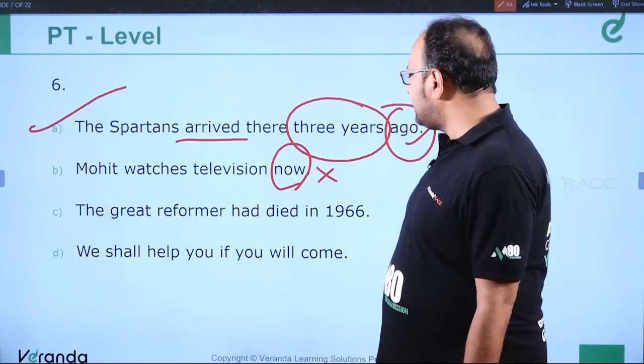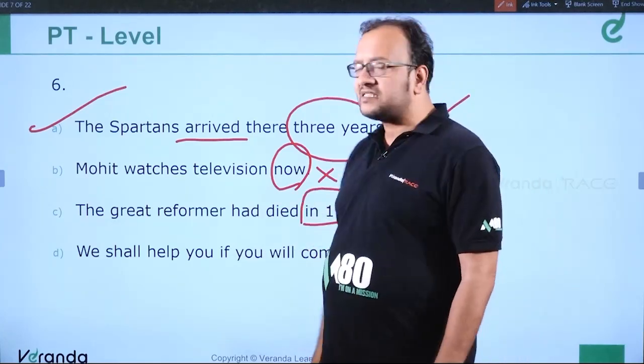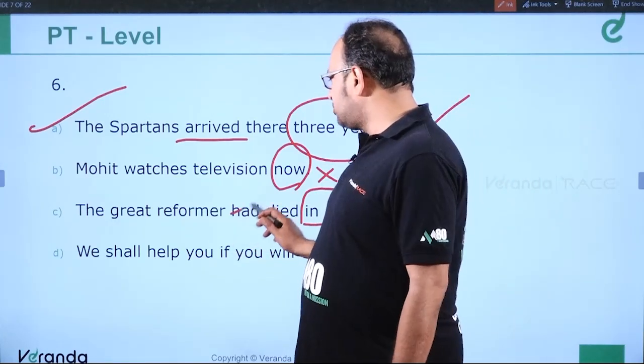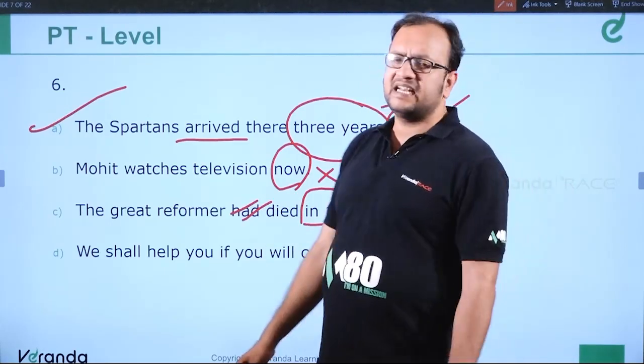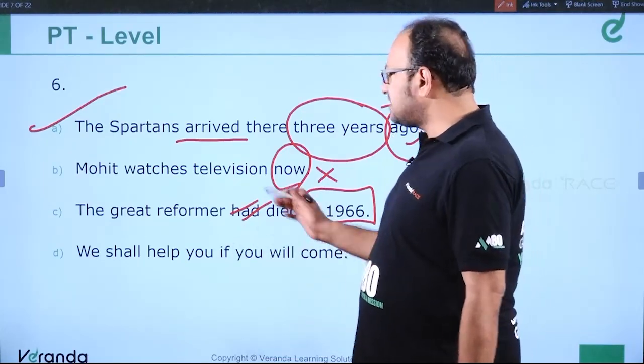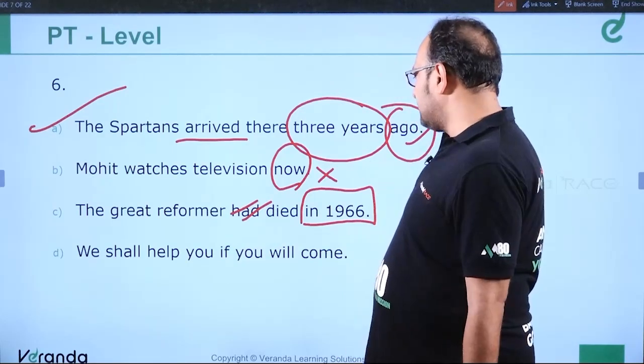Next. The great reformer had died in 1966. This is incorrect because it's an event of the historical past, so it should be simple past. It should be: the great reformer died in 1966. This will be the correct answer because it's an event in the past, historical past. Clear?